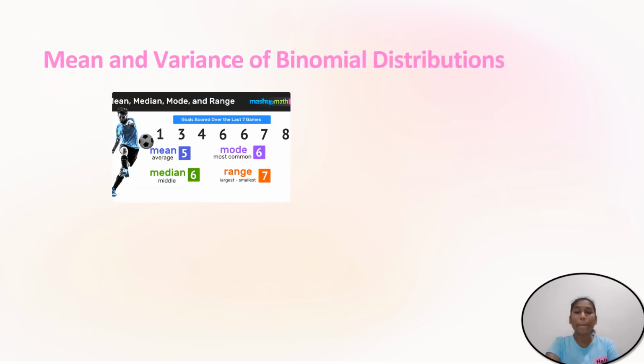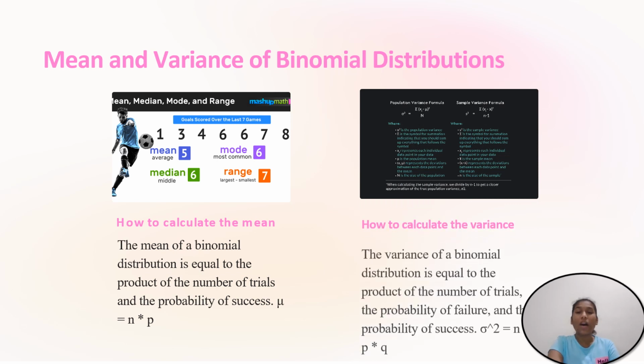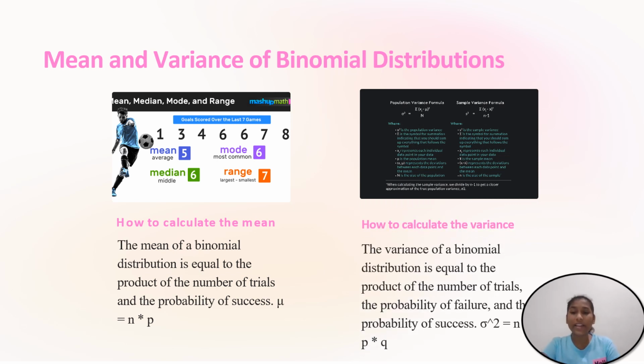Next, let us see mean and variance of binomial distribution. How to calculate mean? The mean of a binomial distribution is equal to the product of number of trials and probability of success. It is denoted by mu. Mu is equal to n into p. Next, let us go with the variance. How to calculate variance? Variance is given by sigma square, that is equal to n into p into q, where n is number of trials, p is probability of success, and q is probability of failure.